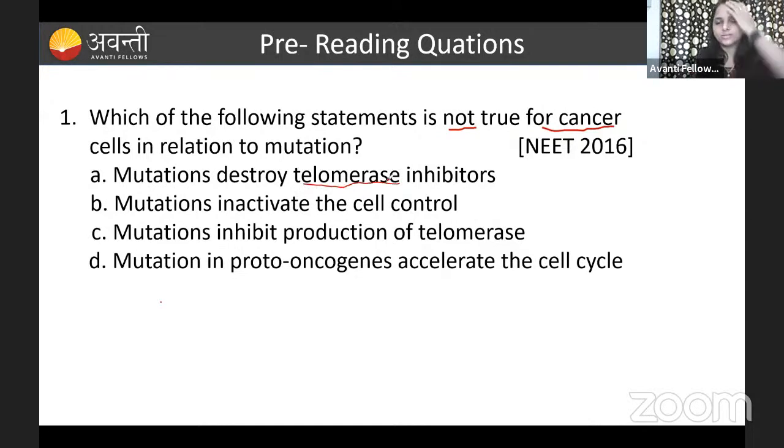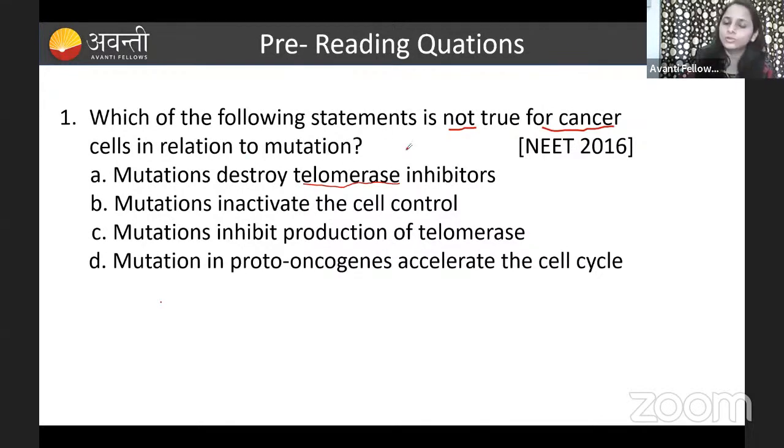What is this telomerase? The telomerase enzyme acts on the chromosome. During cell division, the chromosome is going to break down. So this telomerase will maintain the chromosome number. That's why the normal cell will die. Why will the cancer cell not die? This is the reason: in the cancerous cell, the telomerase activity will be more.